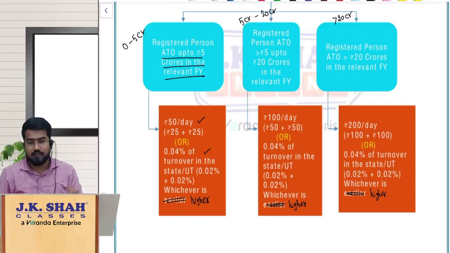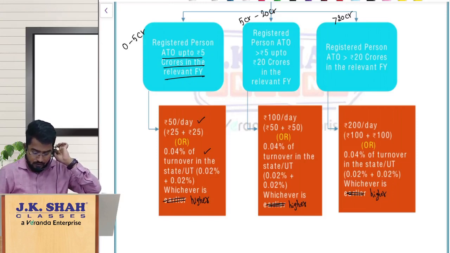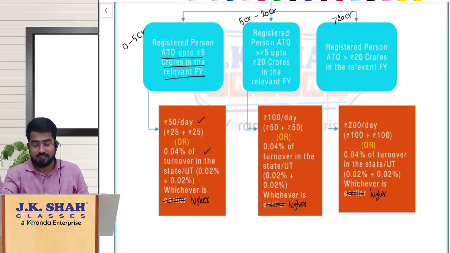So the late fees has been rationalized. So per day that will go on 50 per day, or 0.04% of turnover. Sorry, not a maximum, just late fees. Next, more than 5 crores but up to 20 crores, then 100 rupees per day, 50 and 50 per day under CGST and SGST, or 0.04%. This 0.04% is the same in all the three cases.